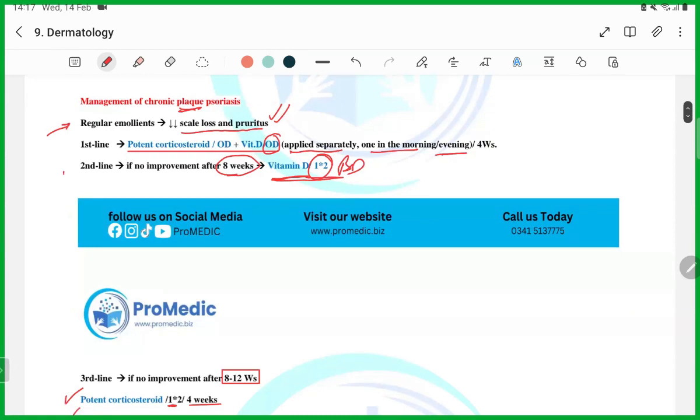What will be the first line? What will be the second line? What will be the third line? You will get a question that the first line patient was started on potent steroids OD and vitamin D OD, but his symptoms are not getting controlled. What will you do next?